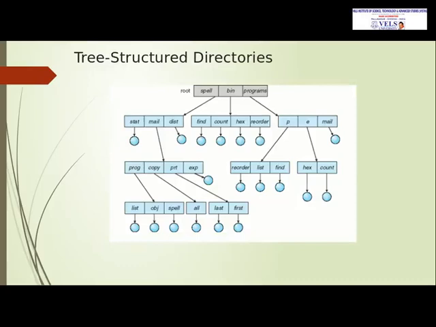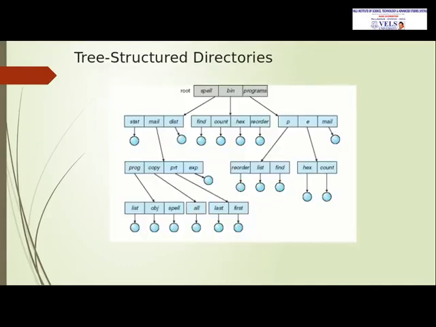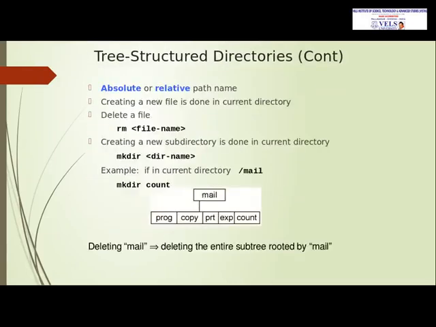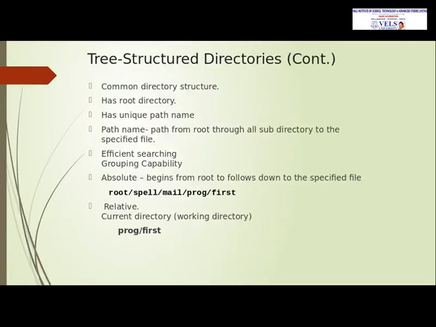Next, tree structured directories. A tree structured directory has a root. It is a common directory structure. It has a unique path name. A path name means the path from the root directory through the subdirectories to the last file name. Efficient searching is available here, and grouping capabilities are also good. Here two path names are available: absolute path name and relative path name. An absolute path name begins from the root and follows down to the specified file, and a relative path name is relative to the current directory.